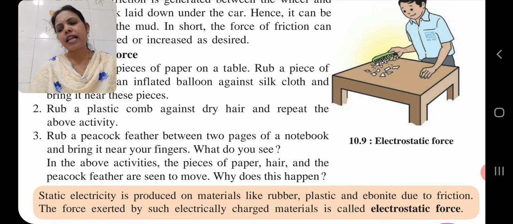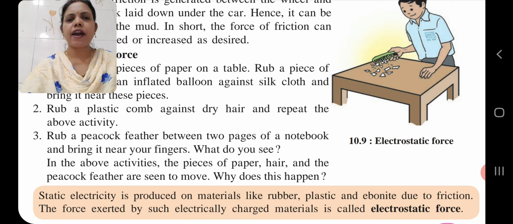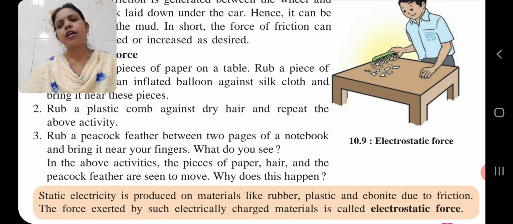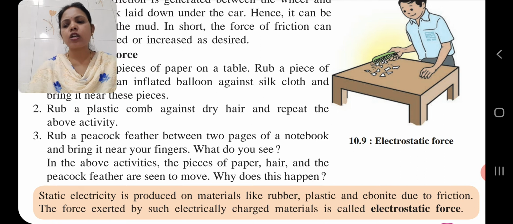Sliding friction is smaller than static friction. When one body rolls over another body, rolling friction comes into play. Rolling friction is smaller than sliding friction. Next, the frictional force exerted by fluids is called drag.